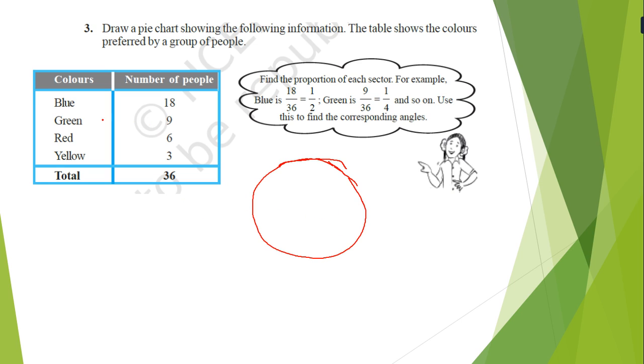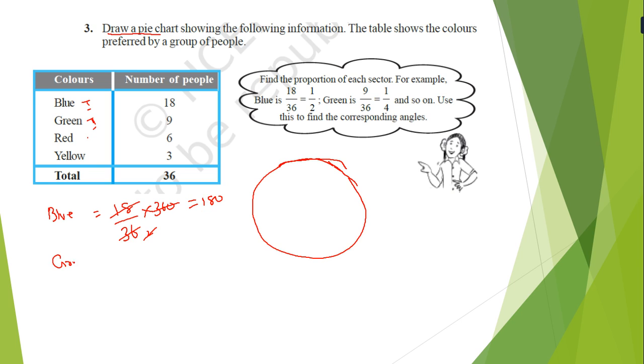Now the question is how many parts? There are 4 parts, and the total is 360. Now the question is to draw the pie chart. So to draw the pie chart, what do we have to do first? Make a fraction into 360. So 18 upon 36 into 360, that is 180. Or another way, the 36 cancels, and we can say 180 degrees.